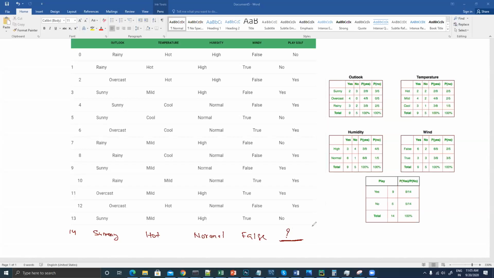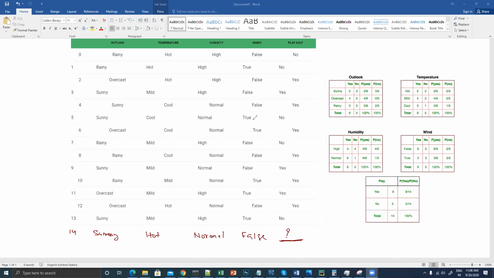Now, how will you be able to answer this particular question? Let's try to understand. Someone has already said yes, I will play golf. So let's try to mathematically find out these things, and then we'll be able to find out. Don't try to look into GeeksforGeeks directly. I have already informed you that I have taken this example from GeeksforGeeks, so it's fine. Let's try to understand this particular part, whether I will be able to play golf or not.